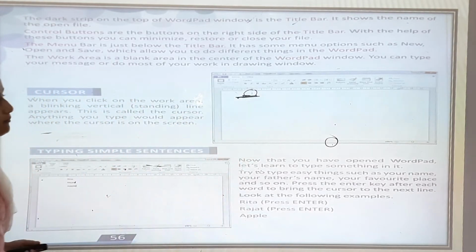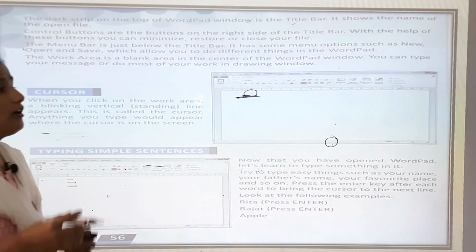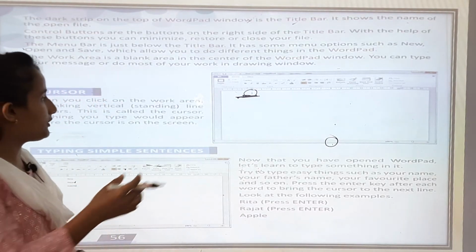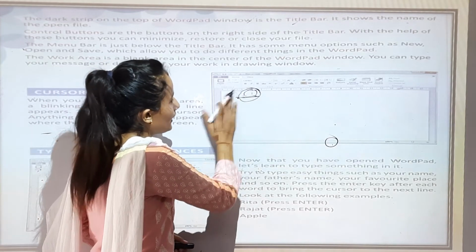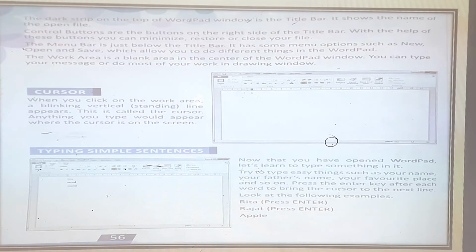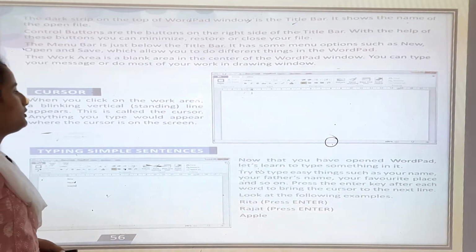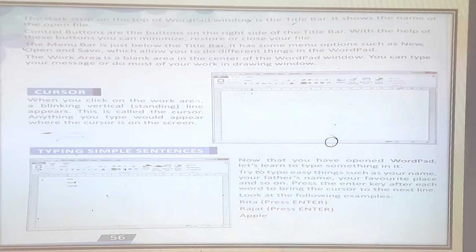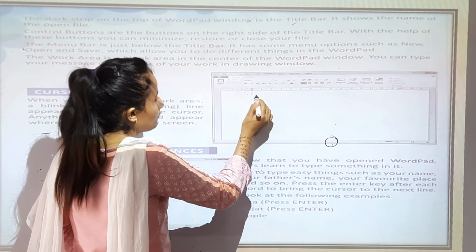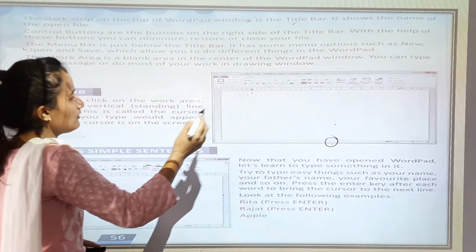The cursor line. You can see the symbol of the cursor. What you type will appear where the cursor is on the screen. Whenever you are typing, this line will appear by your words.